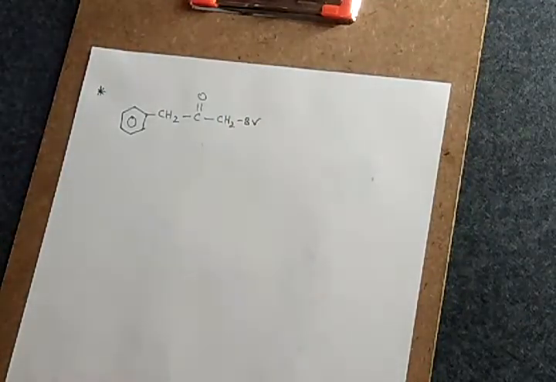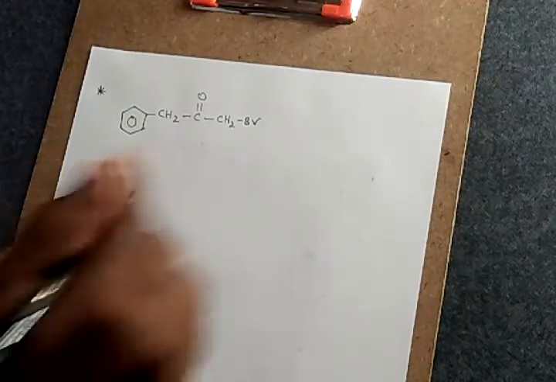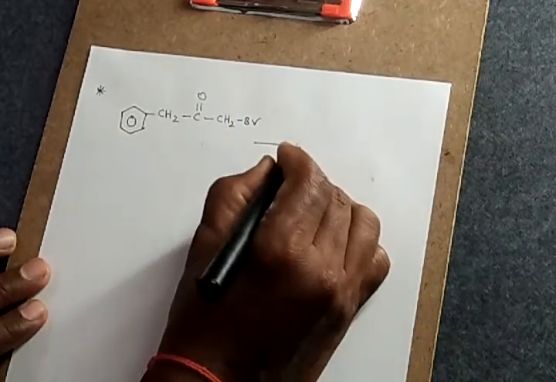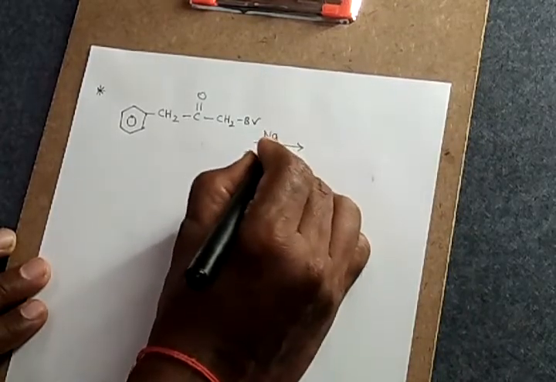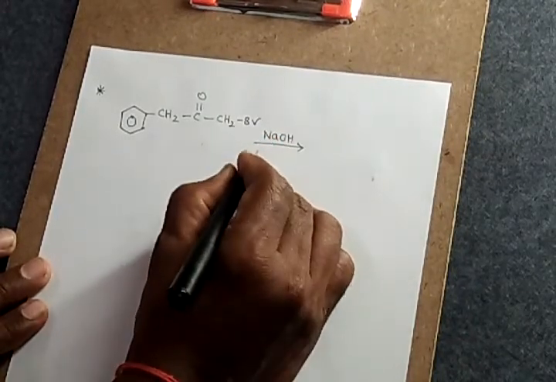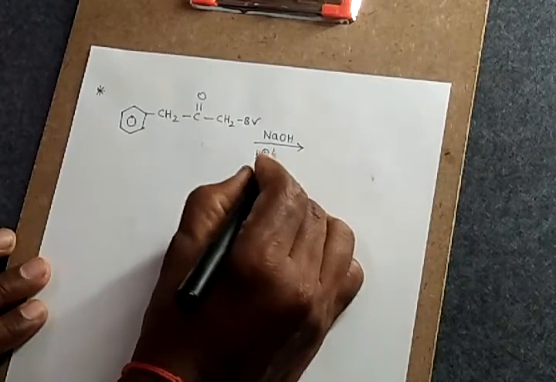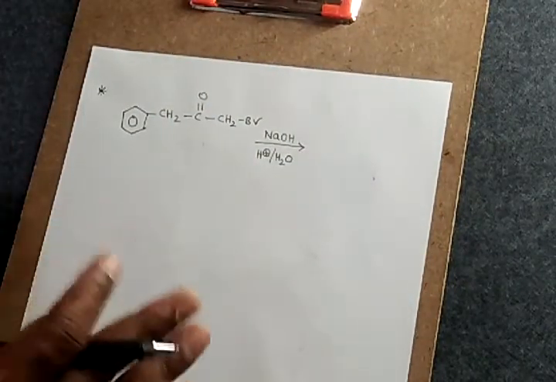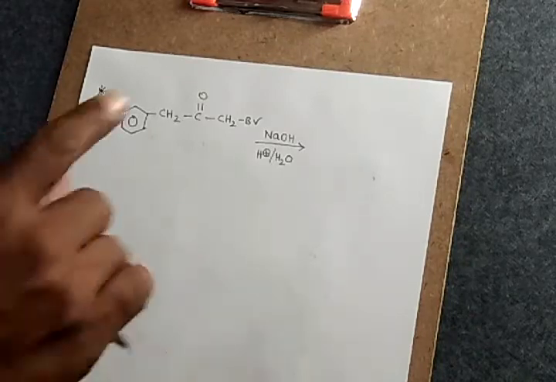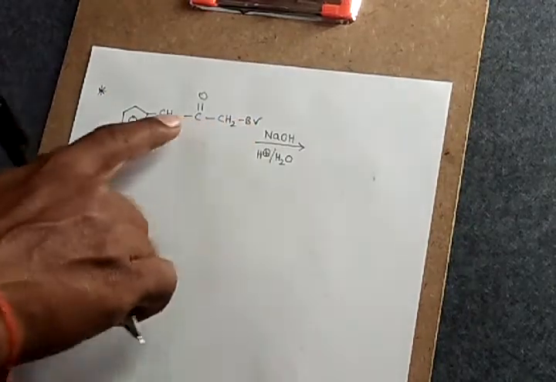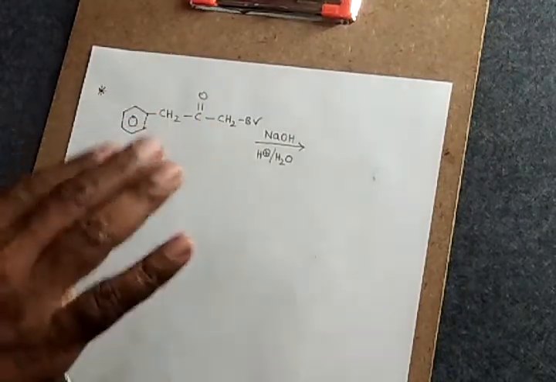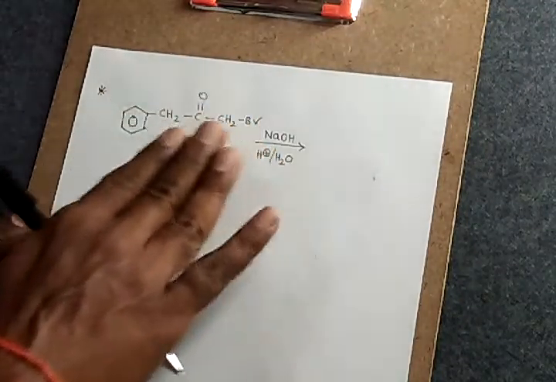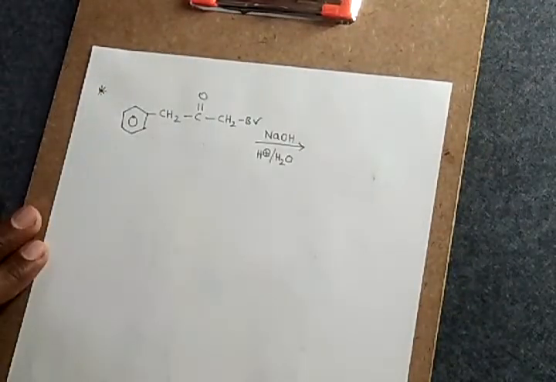If the reactant is given like this, and it is given that it is being treated with NaOH and the H plus ion present in water, that means dilute acid, the only thing you need to do, because this is an alpha haloketone, is convert this ketone into carboxylic acid without changing the number of carbon atoms.